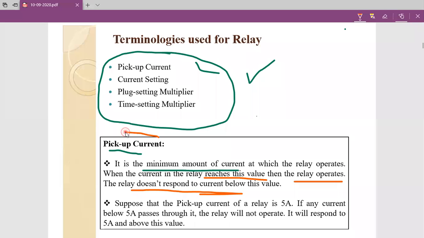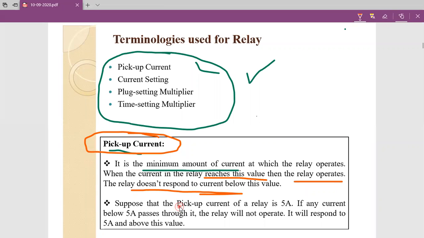The important thing is we need to set the pickup current for a given relay. Whether the pickup current is 5 amperes, 10 amperes, 20 amperes, 100 amperes or 200 amperes, we need to set that value. The relay pickup current is decided by us only. Here is an example.